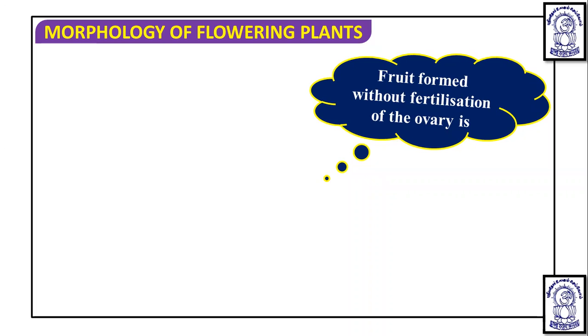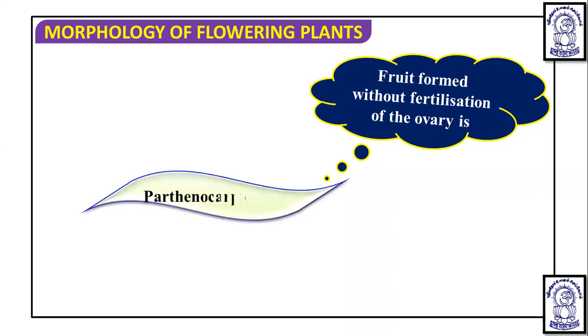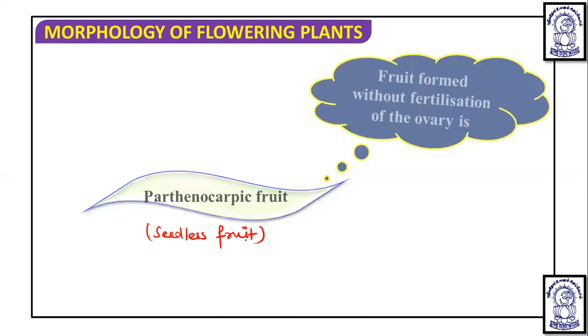Such fruits are formed without fertilization of the ovary, and these fruits are known as parthenocarpic fruits. So what do you understand from this? Whatever seedless fruits we buy from the market are nothing but parthenocarpic fruits, and they are seedless because they are formed without fertilization.